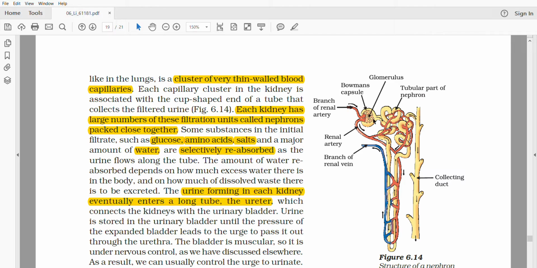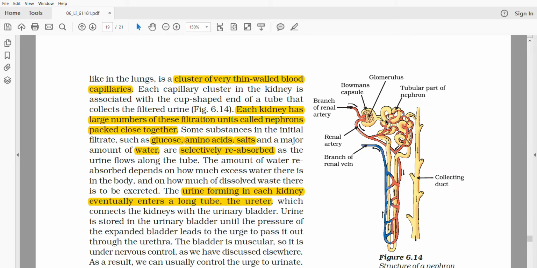At first, what are the things that are to be present in the filtrate? The nitrogenous wastes, drugs and toxins, all those unnecessary things must be present in the filtrate, and all the necessary things should not be filtered out. They should be present in the blood capillaries only. But sometimes some necessary particles also get filtered out, like glucose, amino acids, salts.